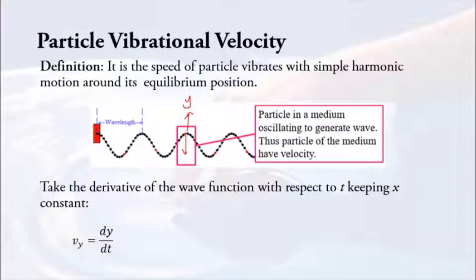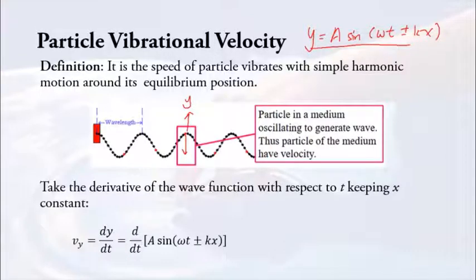So previously we have seen what the equation for y is. We have y equals A sin(ωt ± kx). So you just substitute this equation into dy/dt. Therefore, you're going to get d/dt of A sin(ωt ± kx).